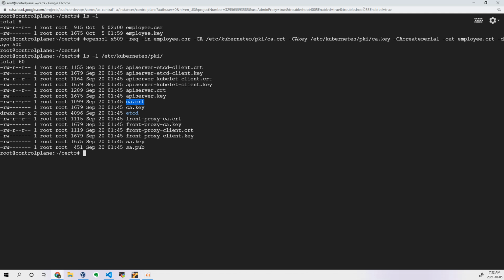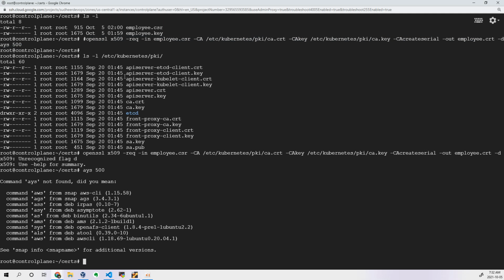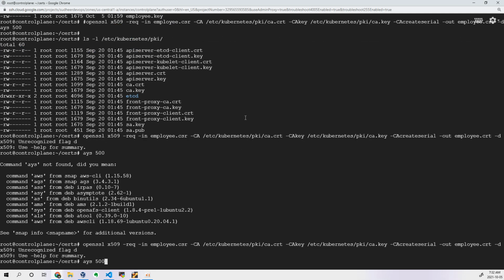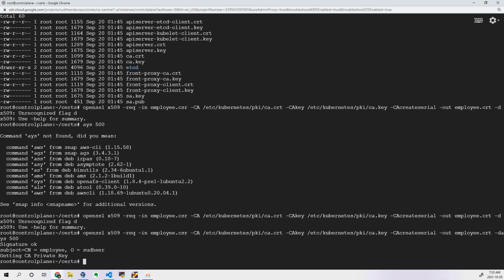So now let me copy paste this and generate the certificate. Oh, sorry, what happened? It is not copied properly. Let me do it. Okay, let me try to re-execute this. -days 500. Okay, it is not copied properly. That's okay. Now you can see a certificate has been generated. So you can see the output.